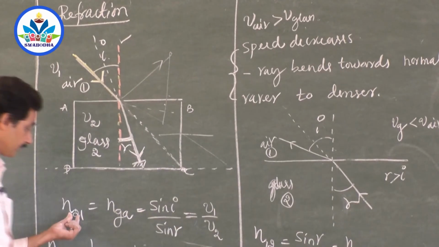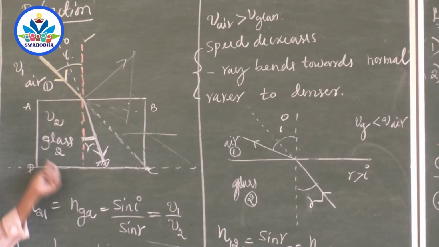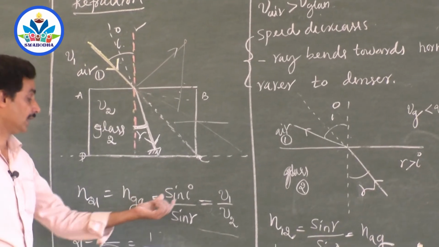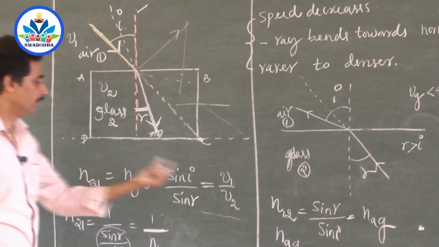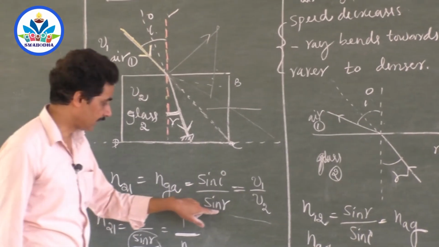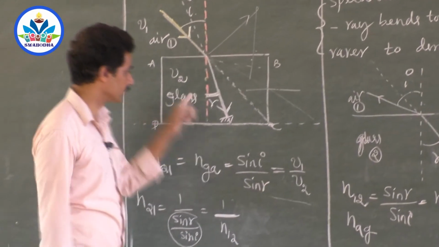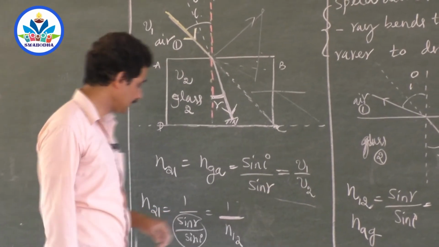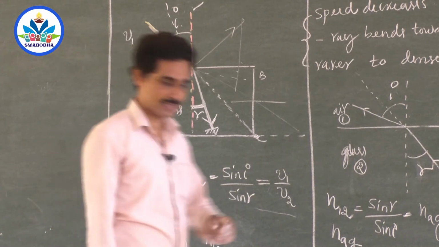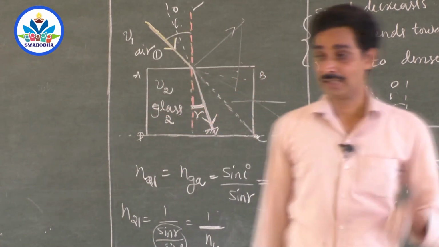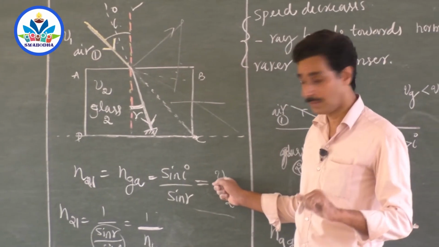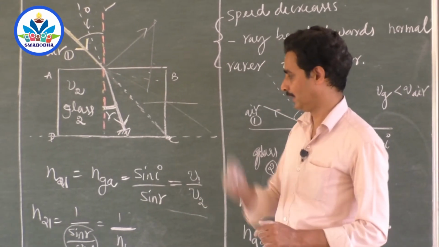Right? Even though it is the refractive index of the second medium, in the numerator we get the characteristics of the first medium. I, first medium, V1, first medium. And sin R in the denominator, R, second medium, V2, second medium. So the refractive index of the second medium with respect to the first medium is also defined as the ratio of the velocity of light in the first medium to the velocity of light in the second medium.